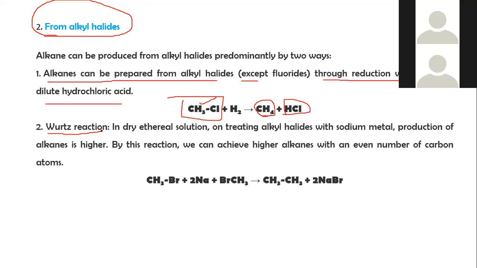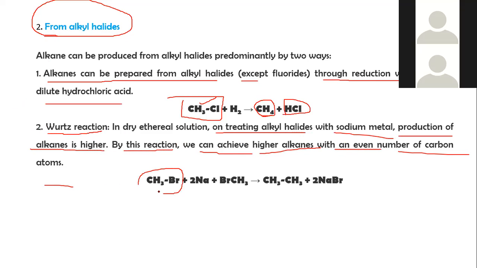Then the third method from alkyl halide is called the Wurtz reaction. In dry ethereal solution, on treating alkyl halide with sodium metal, higher alkanes are produced. By this reaction, we can obtain higher alkanes with an even number of carbon atoms.